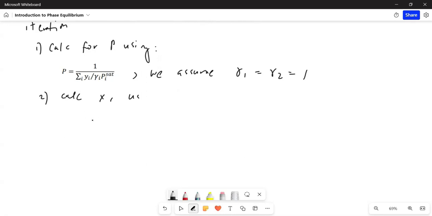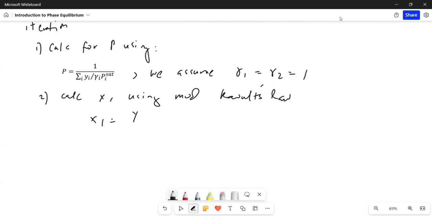So what is the modified Raoult's law? x sub 1 is equal to y sub 1. By the way, this is a binary system, so you just expand it on your own. All right, so I'll expand.